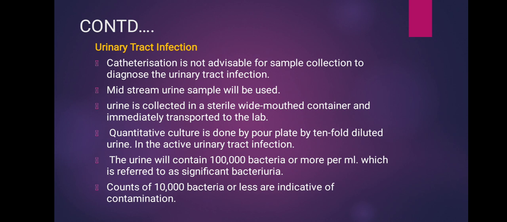Quantitative culture is done by pour plate technique by tenfold diluted urine sample. In the active urinary tract infection, the urine will contain 1 lakh, that is 10 power 5 bacteria or more per ml, which is referred to as significant bacteriuria. Counts of 10,000 bacteria or less are indicative of contamination.